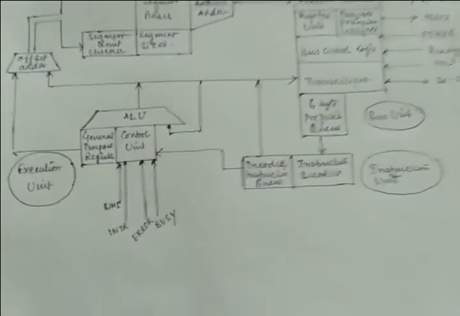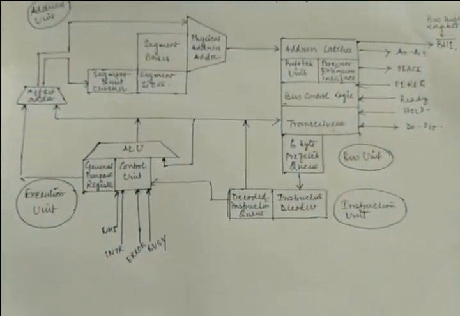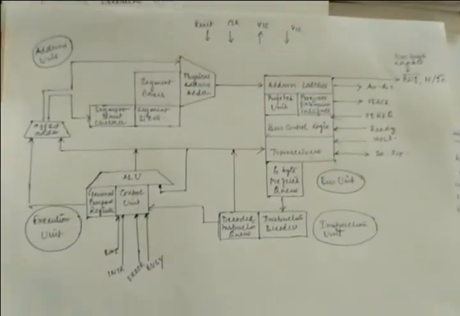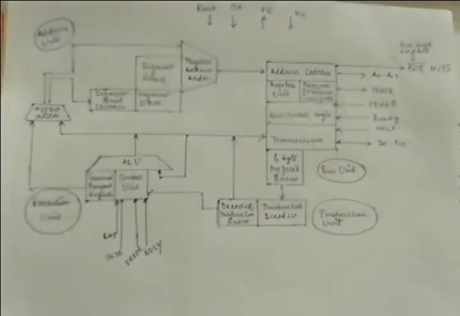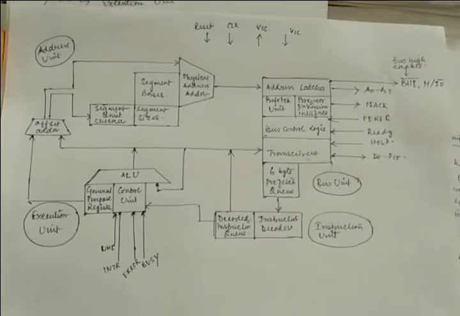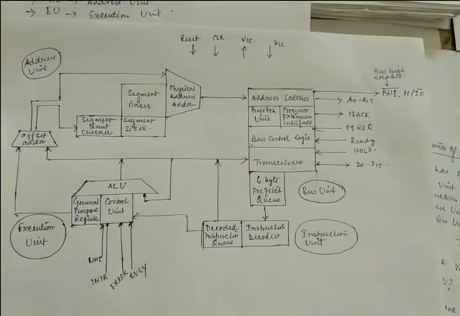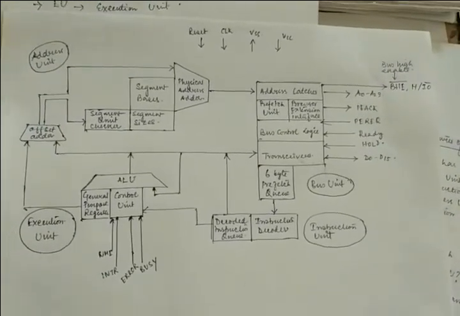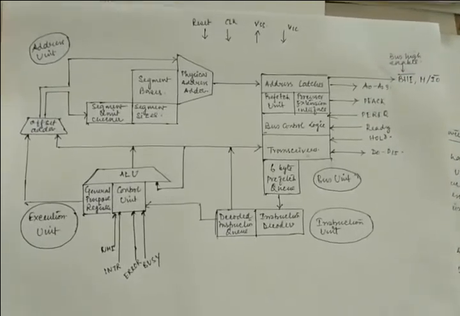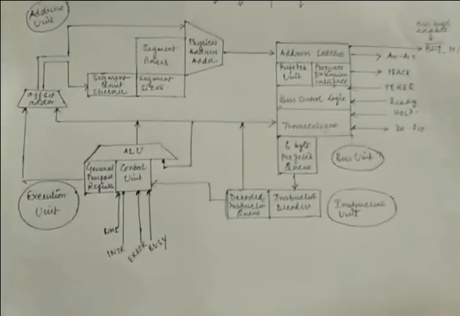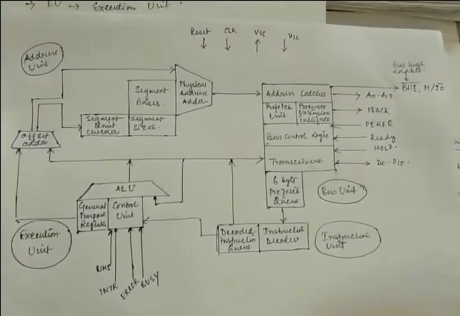Okay, so this is your total architectural detail. I think it's visible. I will also share the PDF of it. So this is the internal architecture of your 80286. Okay.